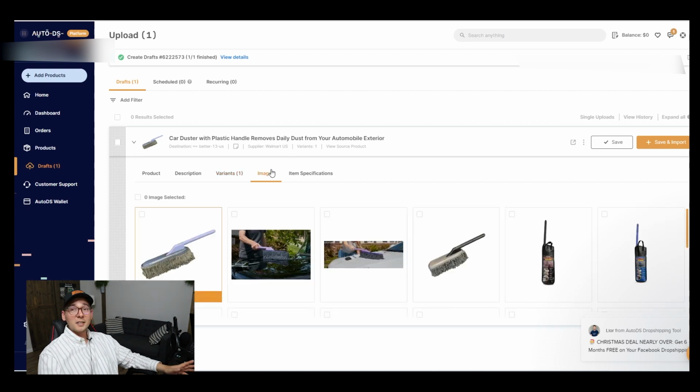Next is the images. And here's something very important about images, okay? AutoDS is hosting these images on their private servers, meaning very often when you right-click an image from Amazon, for example, or Walmart, and you save it on your computer, this image has metadata coming from Walmart. eBay will know that this item is coming from Walmart because the picture will give it out. AutoDS, before they post your listing, saves the images on their server and removes all the metadata from that image. So that's a pretty cool thing that they do.